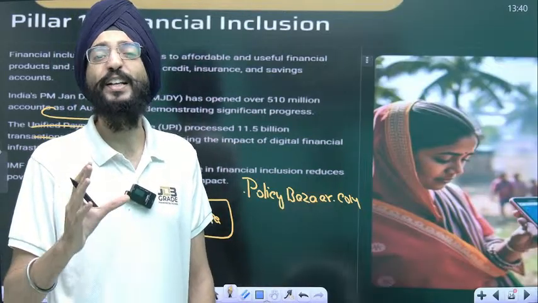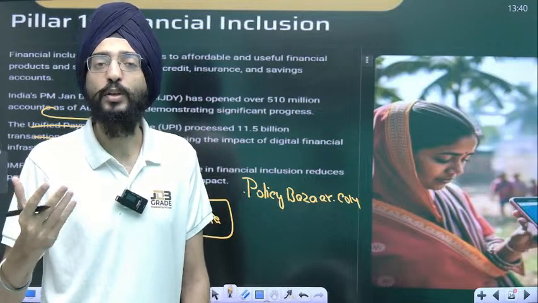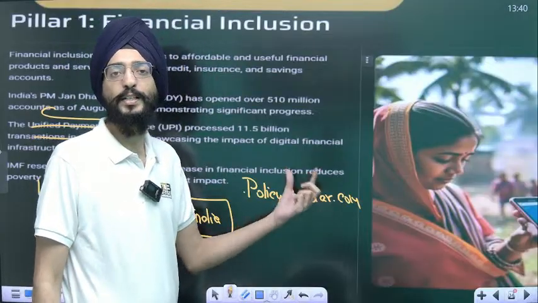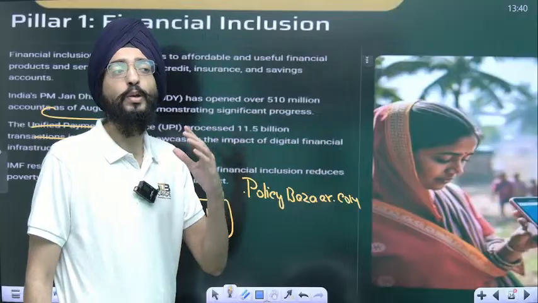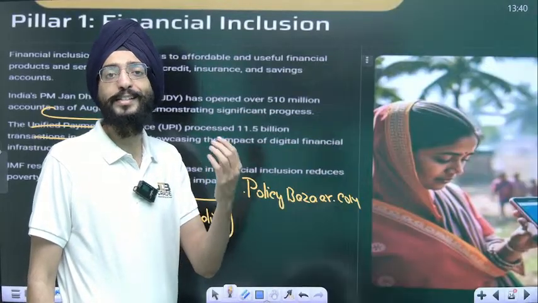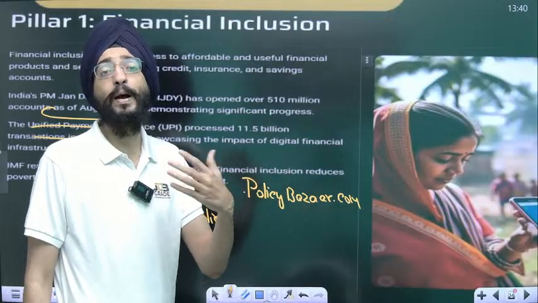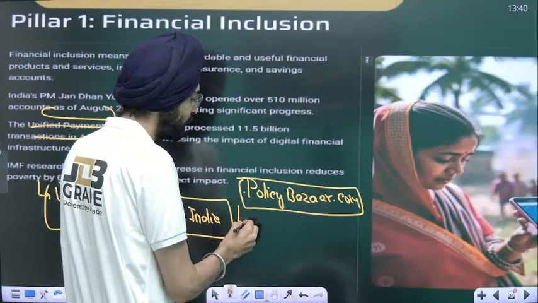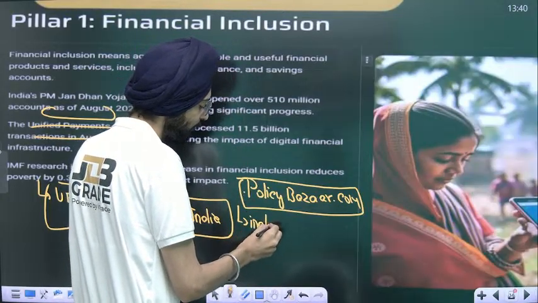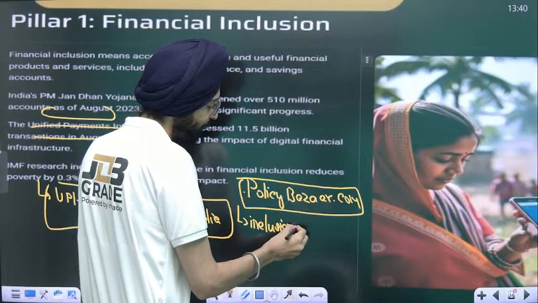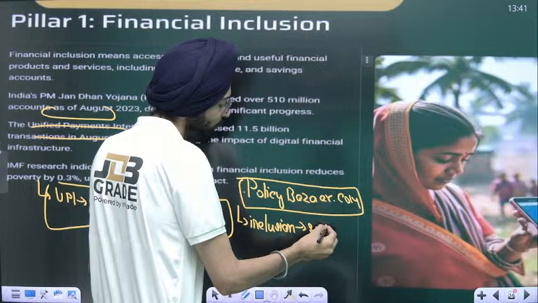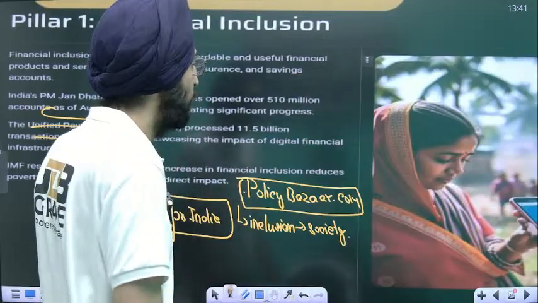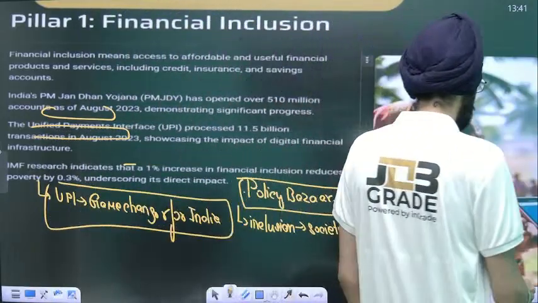But what we need is penetration of health insurance and life insurance. That's been very low in India. And policybazaar.com is creating awareness among citizens to create a safety fund, not just for yourself, but for your family as well. That's how inclusion happens in society. I hope you got these points.